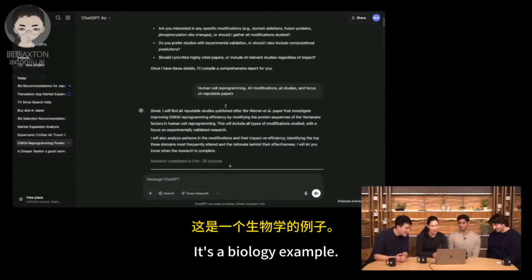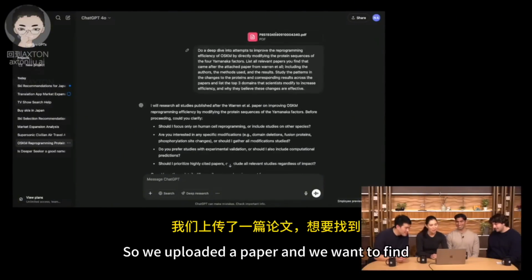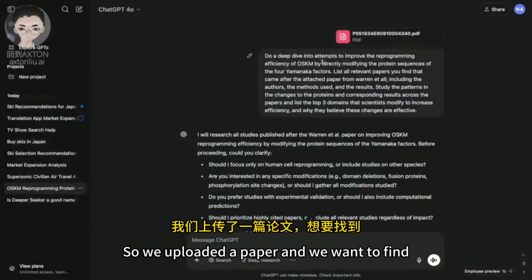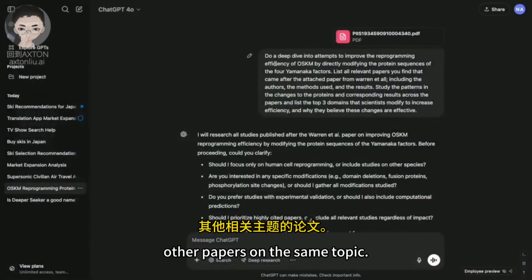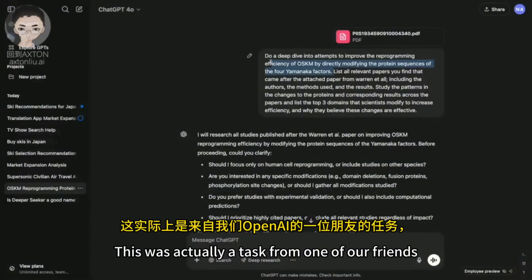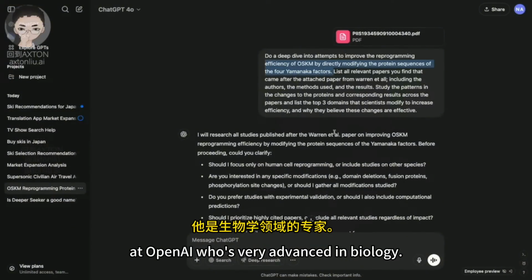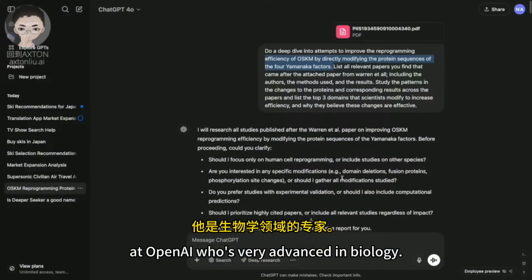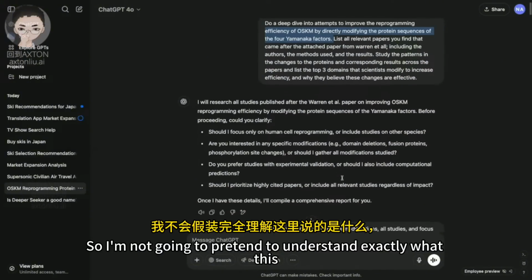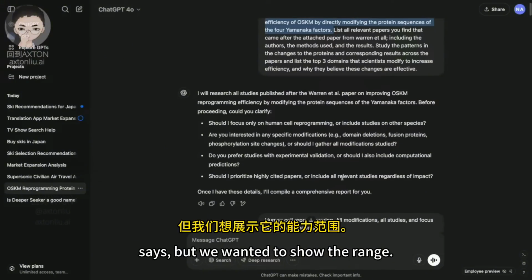So here's another example. It's a biology example. We uploaded a paper, and we want to find other papers on the same topic. This was actually a task from one of our friends at OpenAI who's very advanced in biology. I'm not going to pretend to understand exactly what this says, but we wanted to show the range.